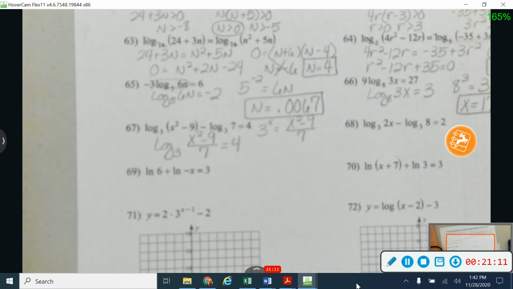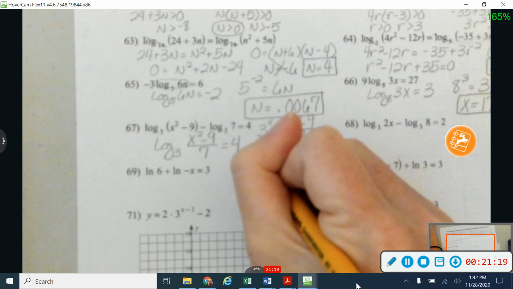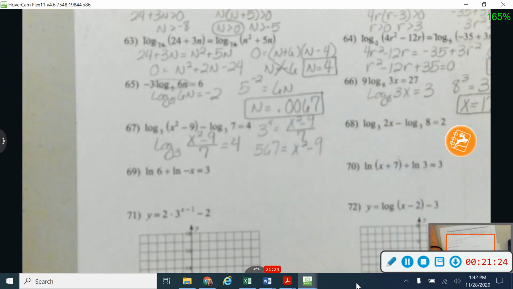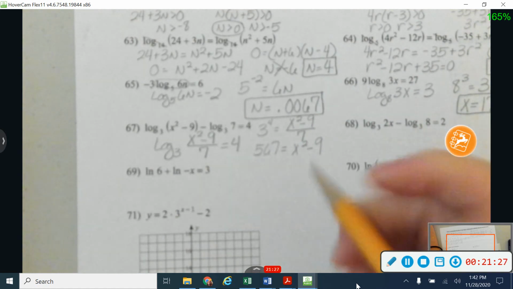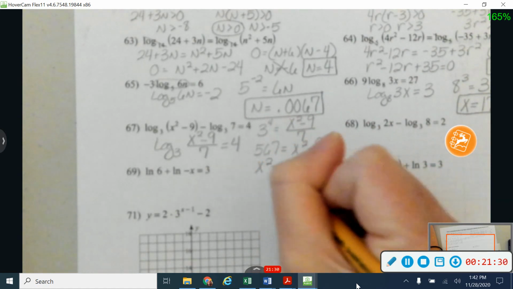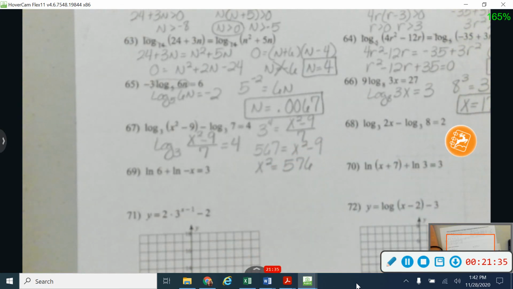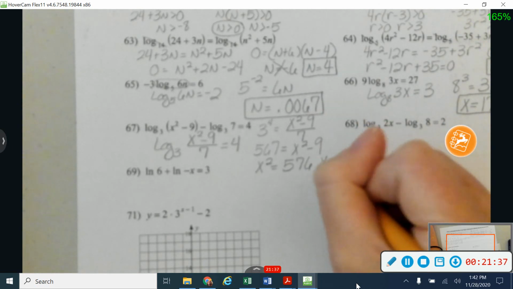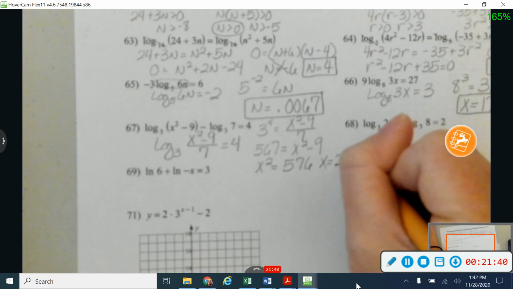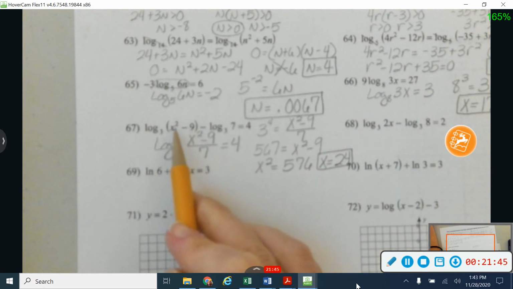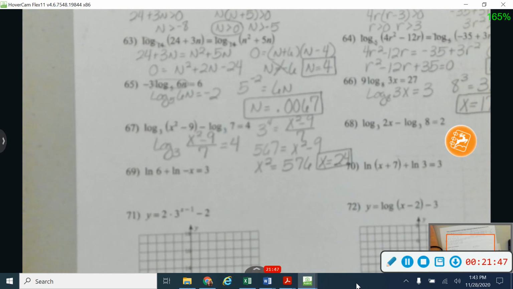All right, so in my calculator, I'm going to do 3 to the 4th power and find out that's 81. And I'm going to go ahead and multiply over by the 7. So times 7 tells me that 567 is equal to x squared minus 9. So I'm going to add over my 9 and work with it this way. And I'm going to say that x squared is equal to 576. And I think the square root of 576 is 24, and it is, yeah. So x is going to be equal to 24. Normally, again, I would use the plus or minus version of that, but remember we can't plug in anything negative inside here to my logarithm, so we'll just use that positive 24.